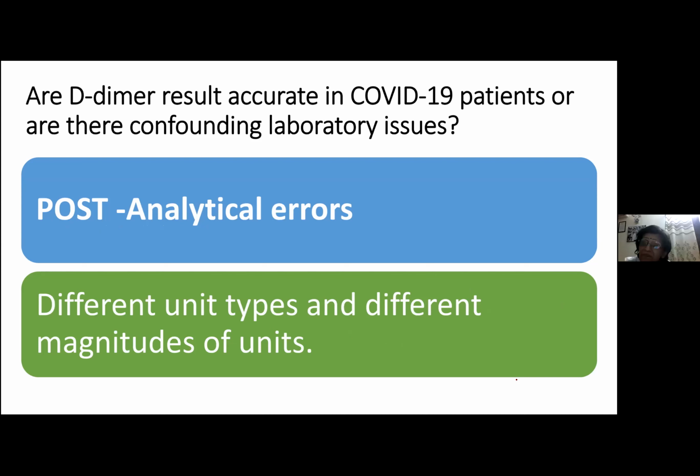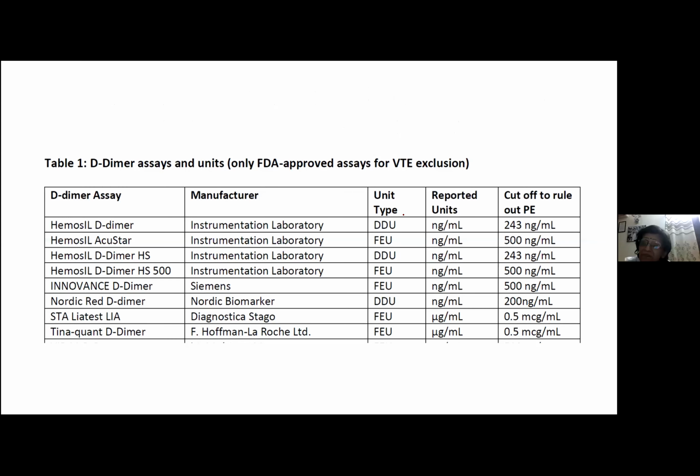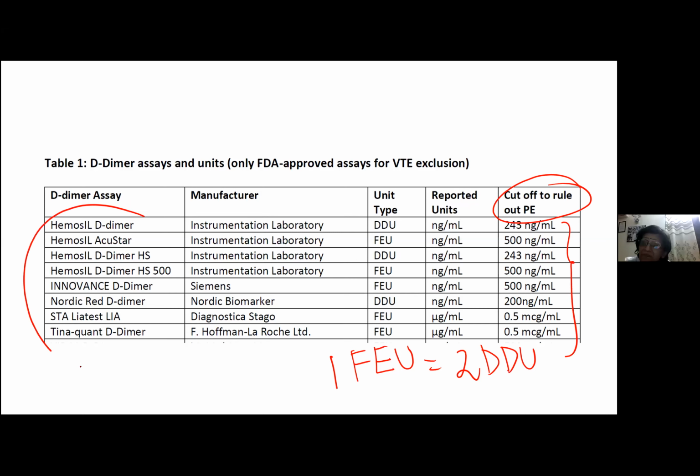So there are lots and lots of errors in that. I hope everybody knows that D-dimer can be reported either as fibrinogen equivalent unit, or it can be reported as D-dimer unit. And nearly all of you should know that one fibrinogen equivalent unit is equivalent to 2 D-dimer units. And the cutoff for ruling out pulmonary embolism is different depending upon the assay that you are using.